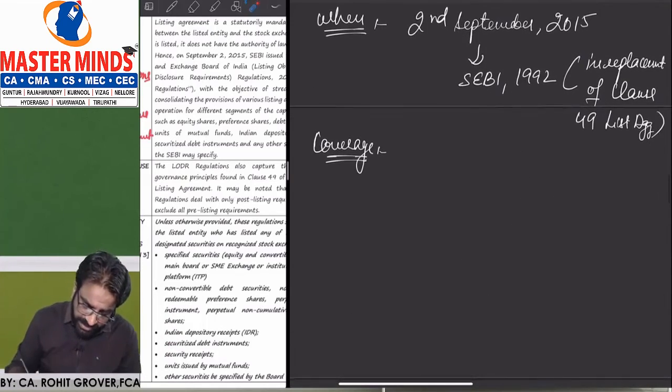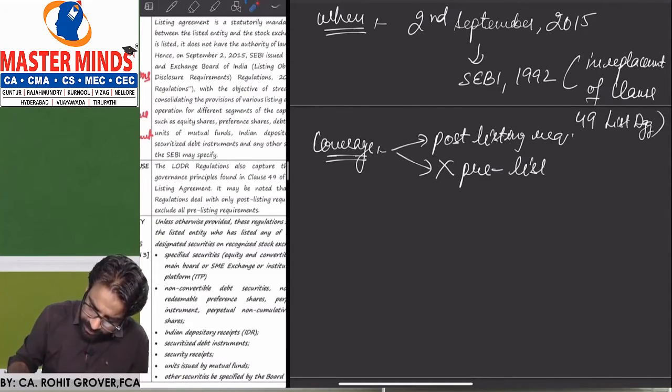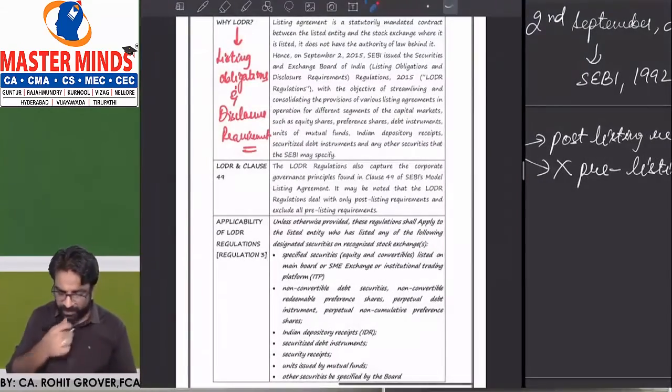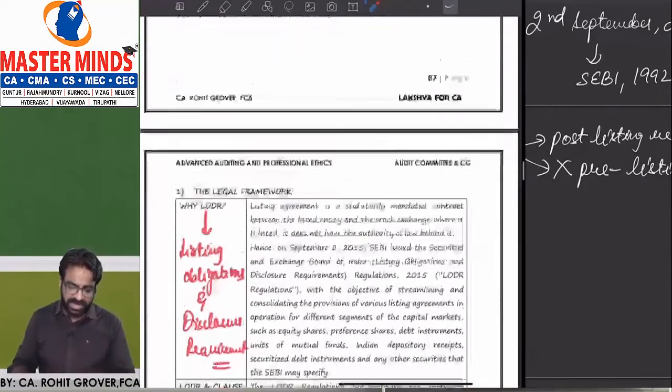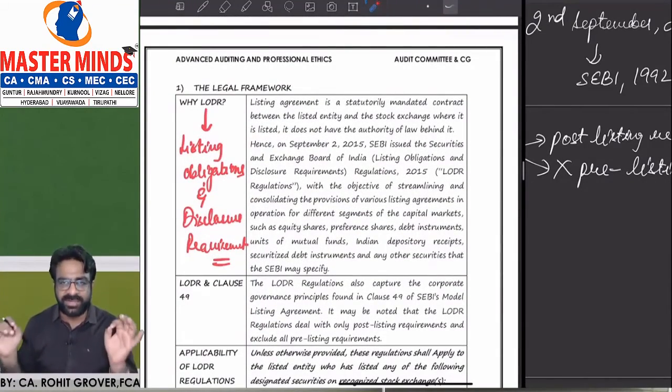Coverage. What is the coverage? The coverage is post listing requirements. It does not cover any pre-listing requirements. That is what is written in our point number 1 or in our page number 1. So with that, the legal framework of this particular chapter, audit committee and corporate governance, is over.